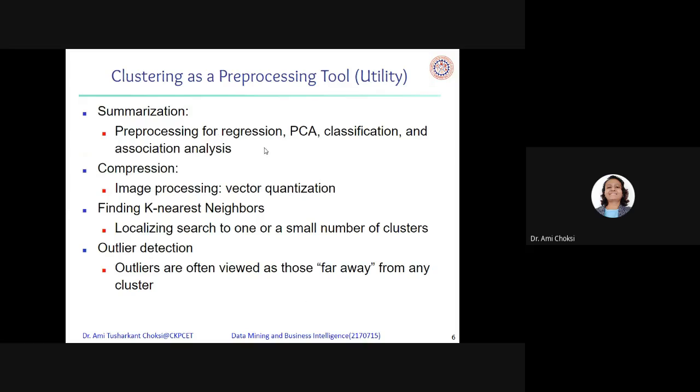Summarization, pre-processing of regression, principal component analysis, classification and association analysis. Compression, that is image processing, vector quantization, finding k nearest neighbors, localizing search to one or a small number of clusters. And one more is outlier detection. What is that? An outlier is data which does not follow the normal behavior, right? Like you can see in your class, people who do not regularly attend the lectures, right?